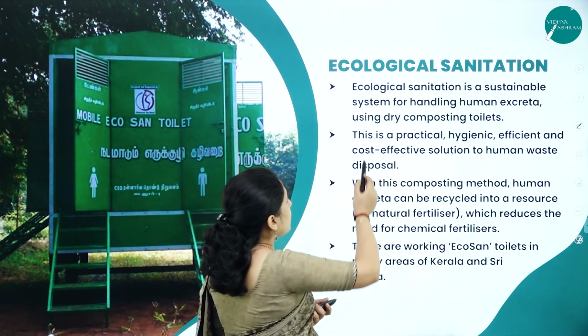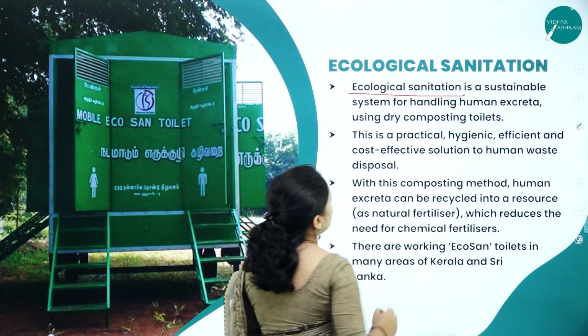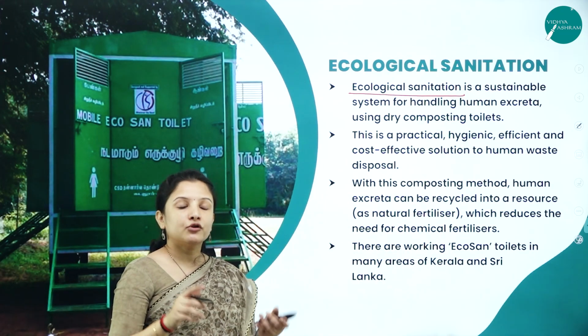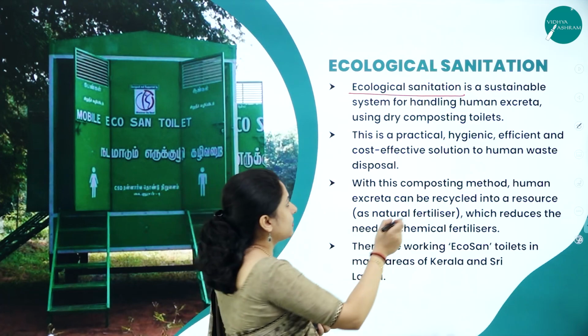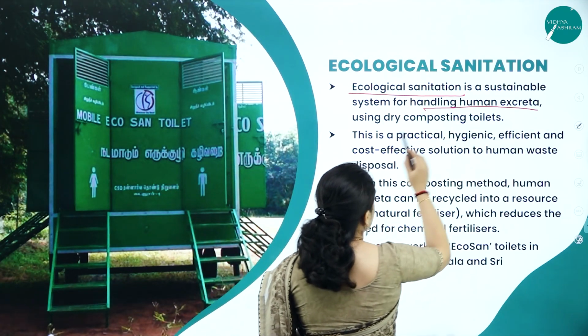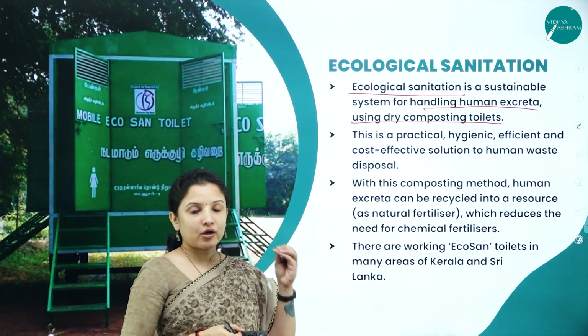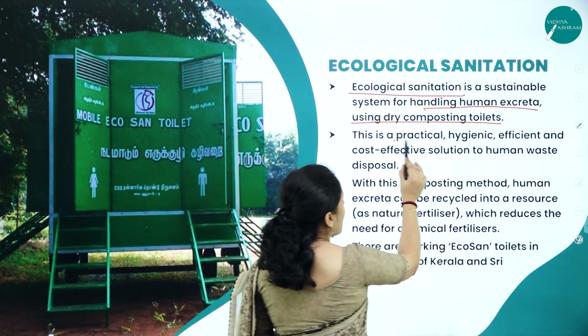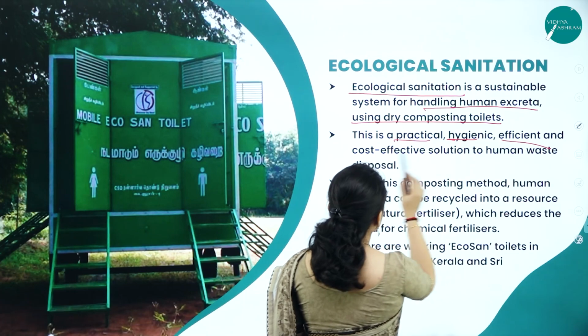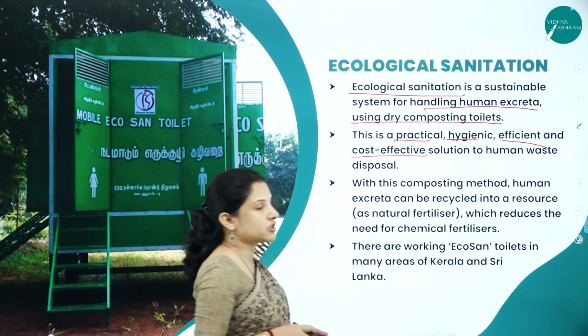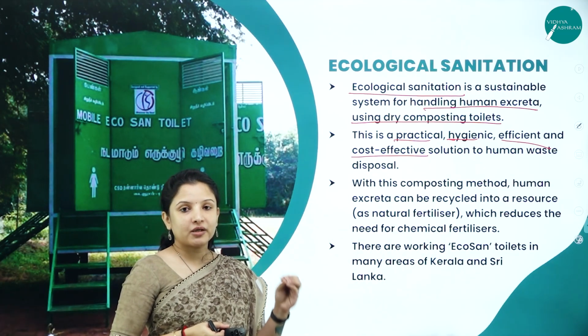For that, ecological sanitation is a more sustainable system to handle human excreta using dry composting toilets. This is one of the best practical, hygienic, efficient and cost-effective solutions to dispose of human excreta.